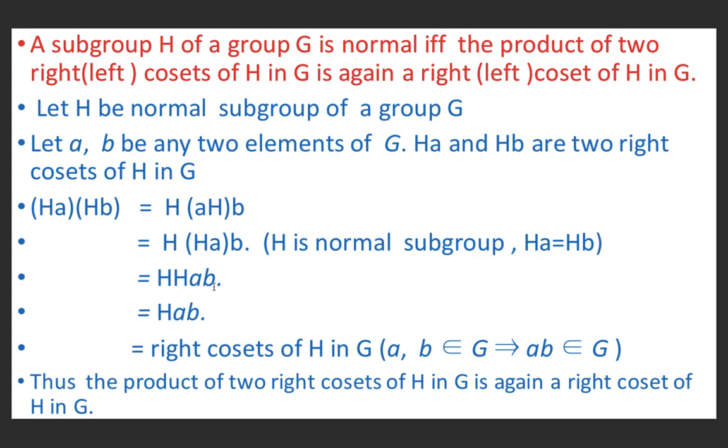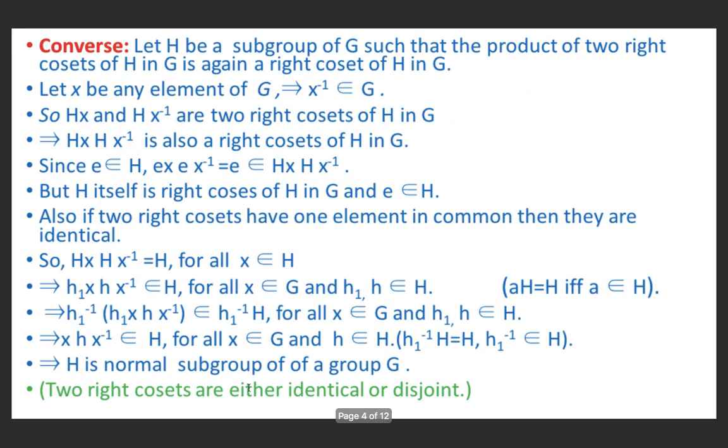So HHAB, we may write it. HH is nothing but H into AB. But AB is also an element of G, because A belongs to G and B belongs to G implies AB belongs to G, because G is a group and the closure axiom holds in G. So this HAB is also a right coset of H in G. Thus the product of two right cosets is again a right coset of H in G.